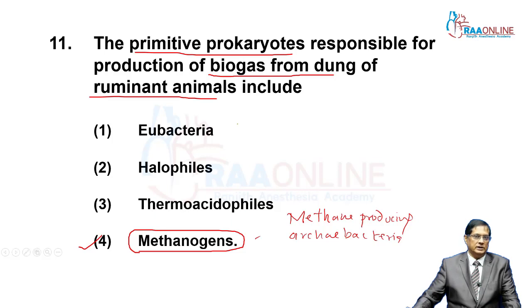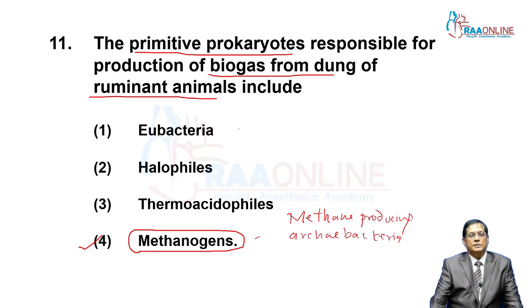Here biogas is for the methane. In 12th class you have already studied the biogas plant, where cattle dung is used for the production of biogas. In that dung archaebacteria are found and they produce methane, approximately 50 to 70%.